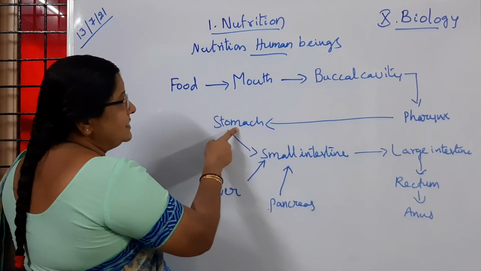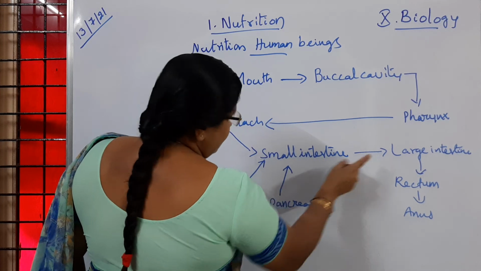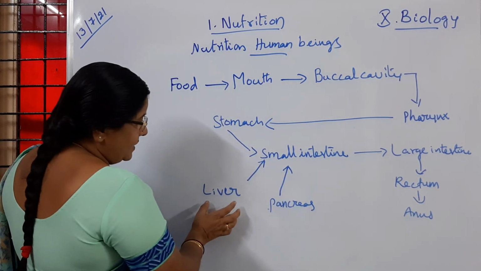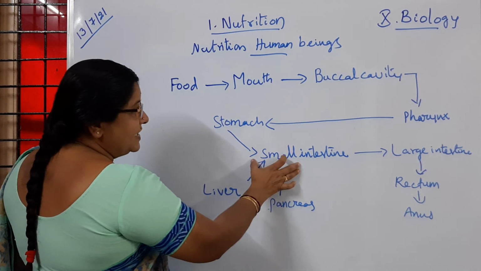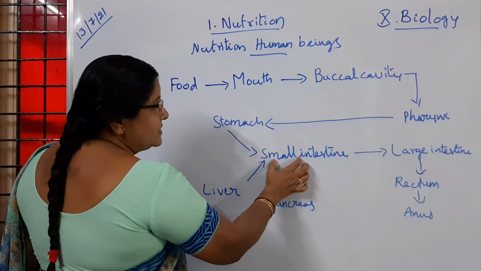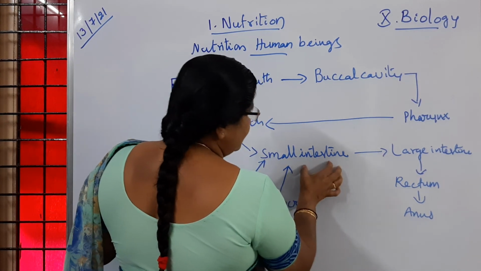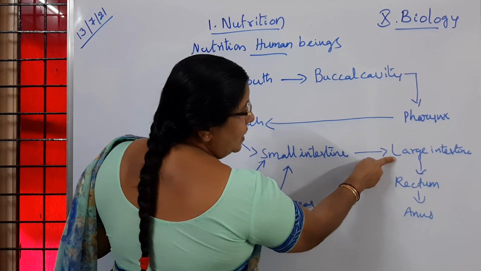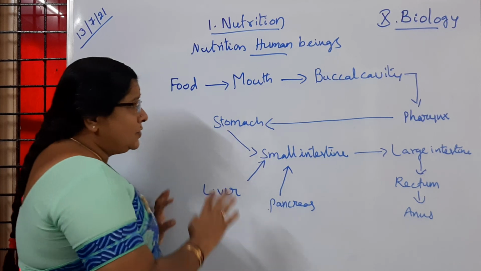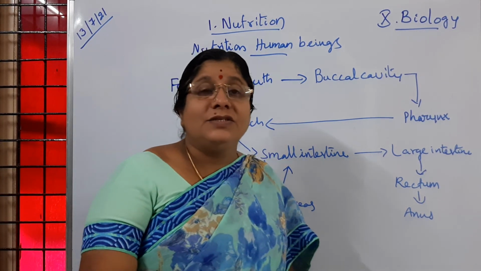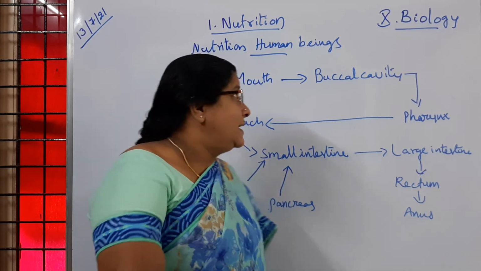Then from the pharynx it reaches the stomach, from the stomach into the small intestine. The small intestine is associated with the glands, liver and pancreas. They also release some secretions into the small intestine, where the food is further digested. Then from the small intestine it enters into the large intestine, then rectum and anus. So this is the flow chart, children. How the process is facilitated, that we have to learn now in this class.